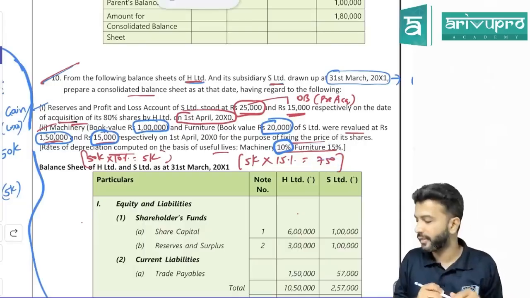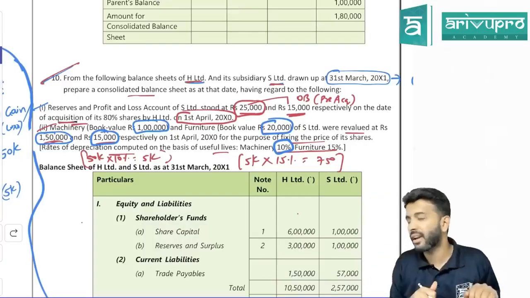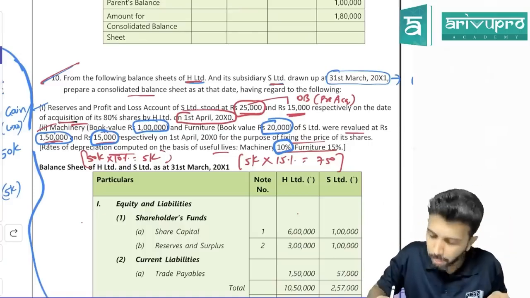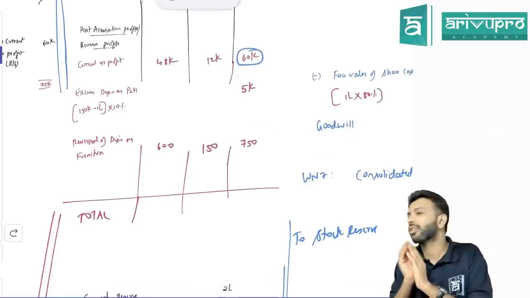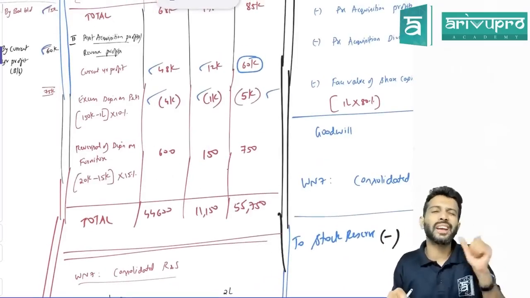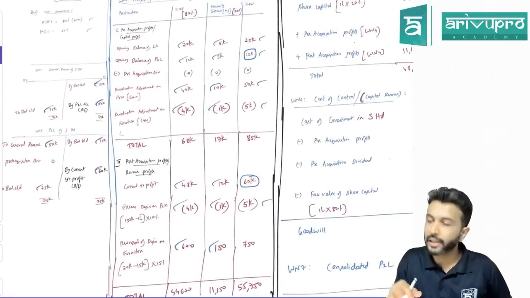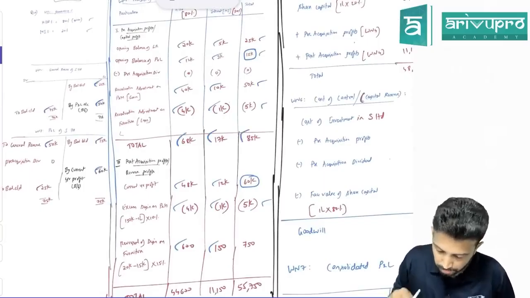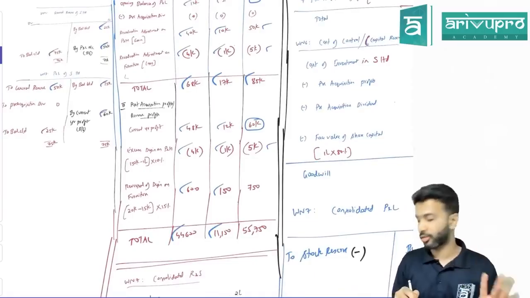So this 750 will cause what impact on P&L? It will increase the P&L. So should I show this as a negative apportionment or positive apportionment? Positive apportionment. Under post-acquisition profit, 750 will be shown as positive apportionment. The 750 also distribute between holding and minority in 80-20 ratio. The apportionment will be 600 and 150. Everything ticked off. Rest is the total. So this is the pre total and this is the post total respectively. Yes, sir. Sir, why do we do this pre and post, sir?